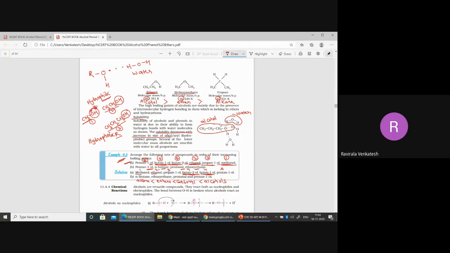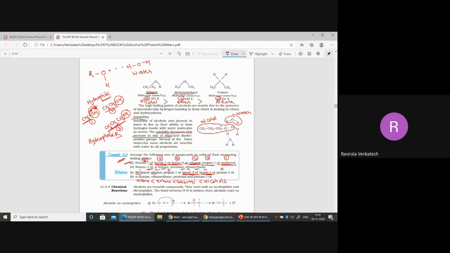So as the hydrophobic part increases, that means as the carbon chain increases, solubility decreases. Here the hydrophobic part is only one carbon; here it is three carbons. As the carbon chain increases, water hating capacity increases, therefore solubility decreases.